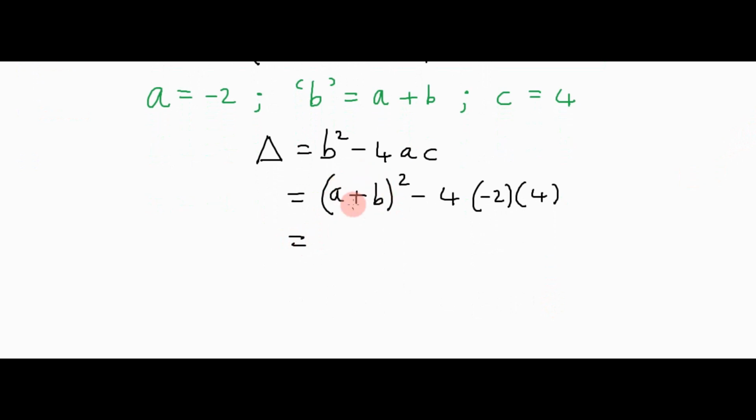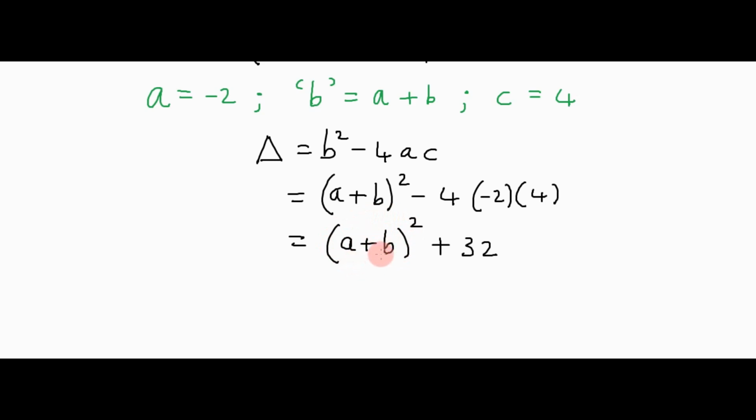I won't square out in this case, and you'll see just now why not. A minus times a minus is a plus, so we get 4 times 2 is 8, times 4 is 32. So we see that delta comes to a plus b all squared plus 32. Now, a plus b all squared is a perfect square.